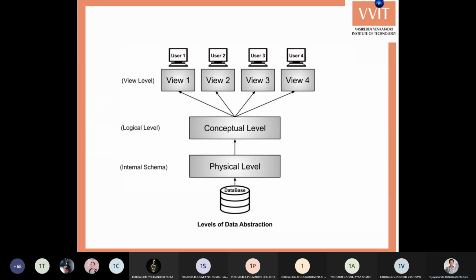Next, when you come to the next lower level, the conceptual level, what this conceptual level describes is what data is actually stored inside the database. So what data is stored in our database? 3000 students' information.